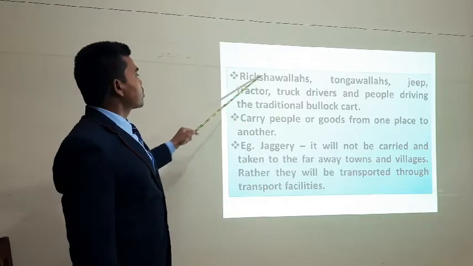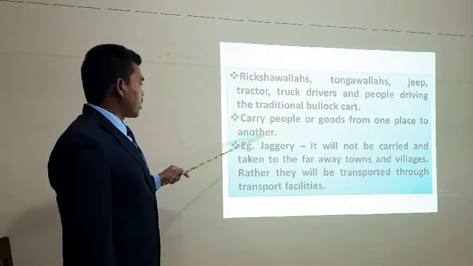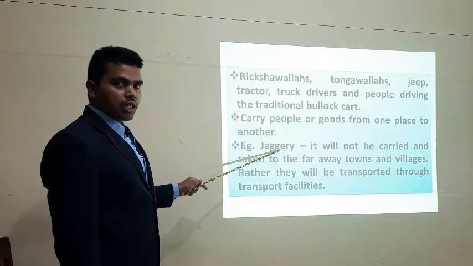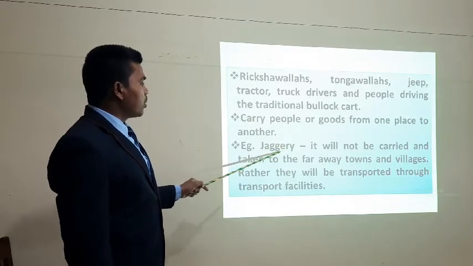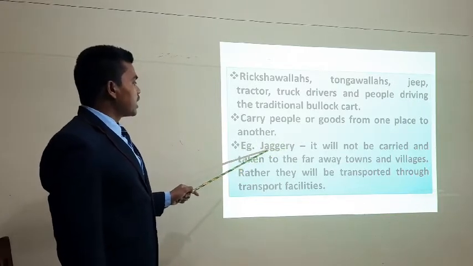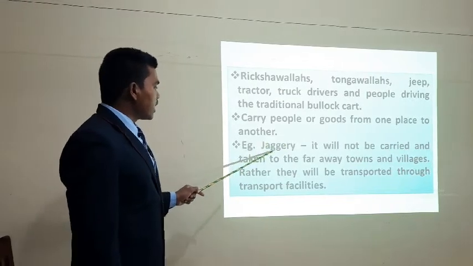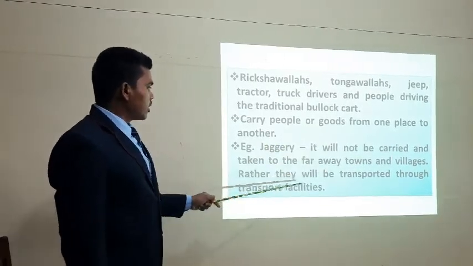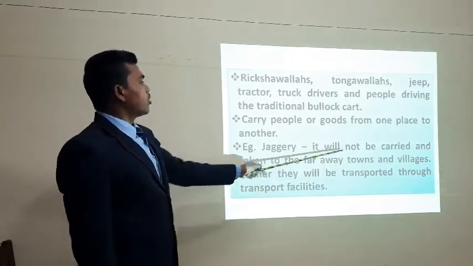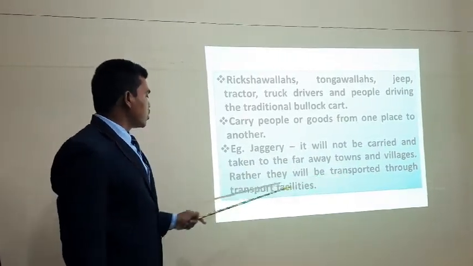What do these transport facilities do? They carry people or goods from one place to another, right? Example, Jaggery. We saw the story of Misri Lal. He has the small scale industry called the Jaggery industry, isn't it? So the production of Jaggery is there. The Jaggery is supplied to where? To the towns and cities, right? It will not be carried to the faraway towns and villages; rather, it will be transported through transport facilities.